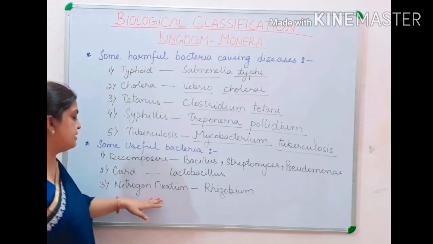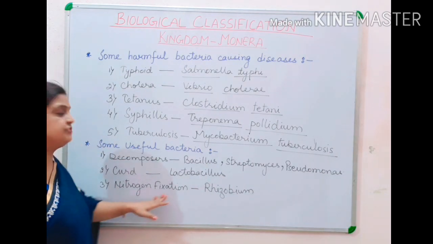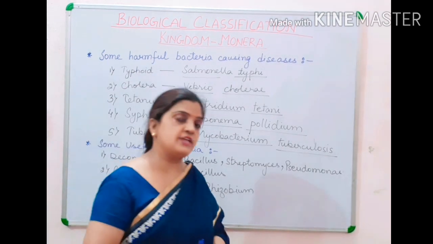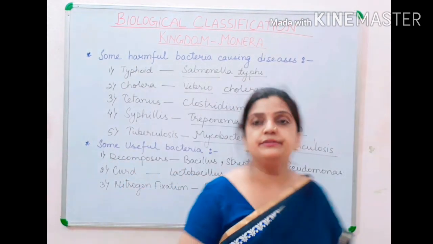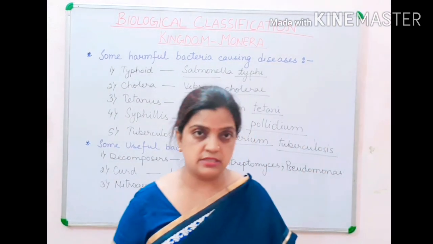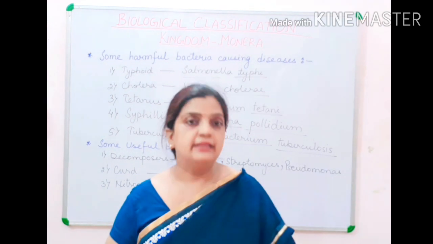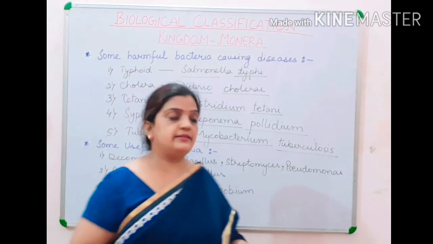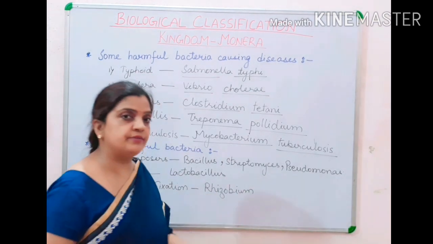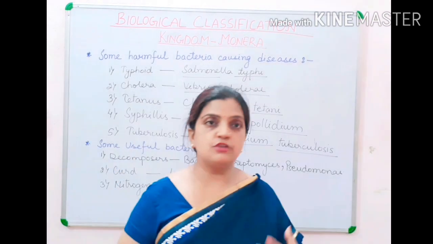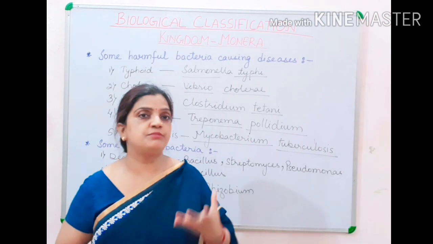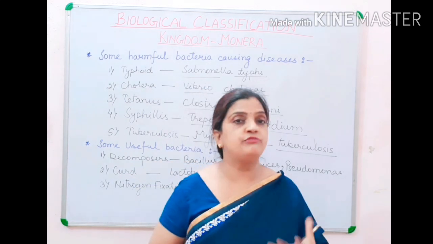Now children, the next useful purpose is nitrogen fixation, and the example is rhizobium. This is also very common, you have studied in class 9th, that rhizobium take shelter in the roots of leguminous plants. They form root nodules, they take shelter there, and it is a type of symbiosis also. This rhizobium fixes nitrogen compounds for the plants, and you know that nitrogen is one of the most essential minerals for the growth and development of a plant.